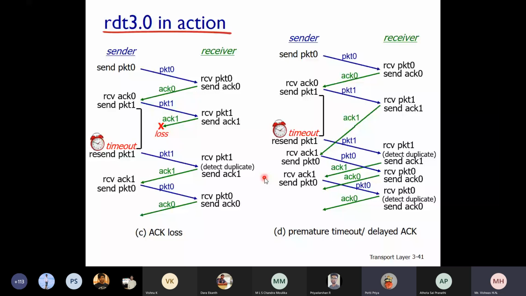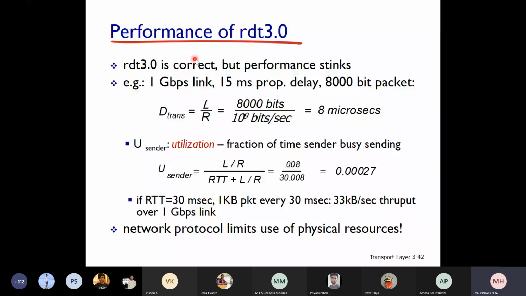Yes. So to solve this, we will see the performance of RDT 3.0. RDT 3.0 is correct, but performance stinks. Why? One, there is a 1 Gbps link, 15 milliseconds propagation delay, and an 8000 bit packet. So L by R is 8000 divided by 10 power 9 bits per second, which is 8 microseconds, the transmission delay. What will be the sender utilization?